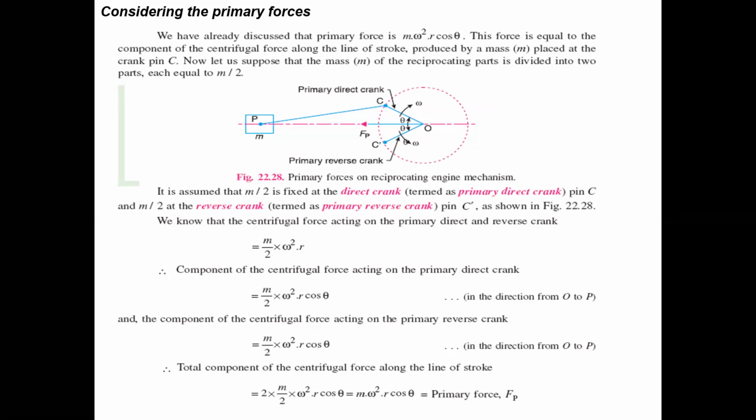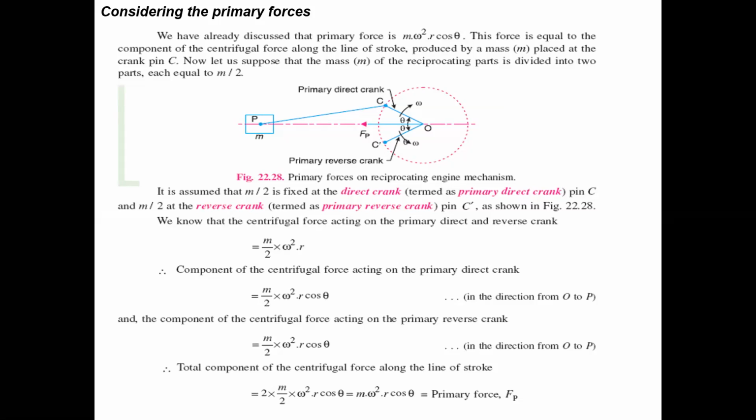So what is the mass at the crank pin? Generally we imagine that the crank carries some mass at the crank pin. That mass value is divided between the two cranks. The mass value is shared with our two cranks, so m by 2 each, that is m by 2 and m by 2.